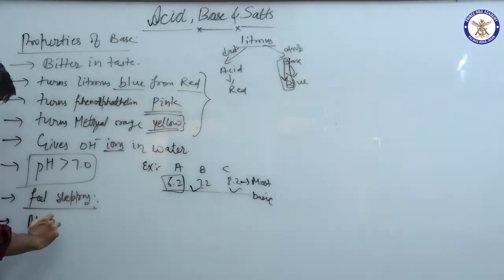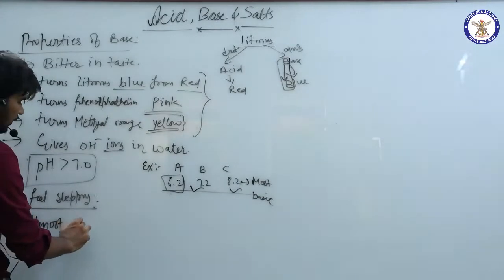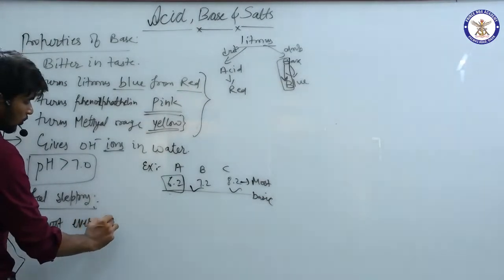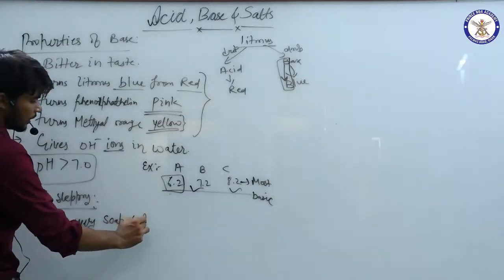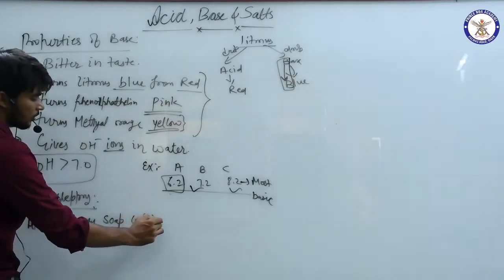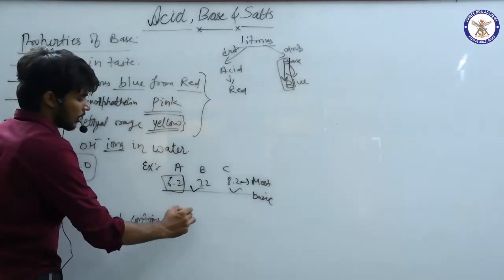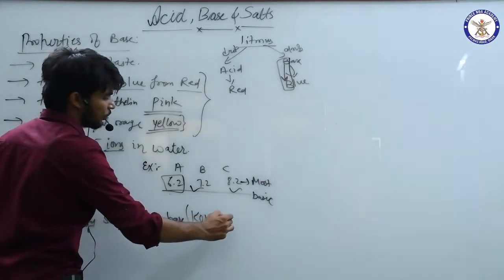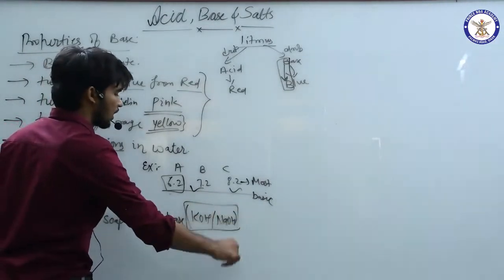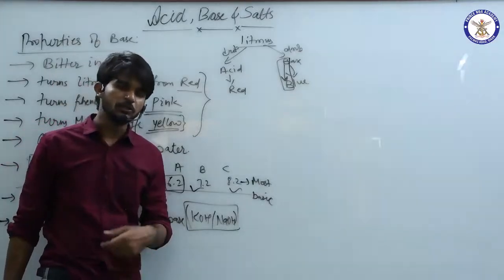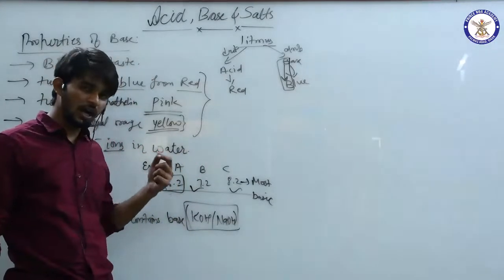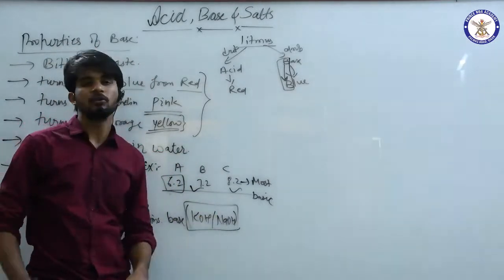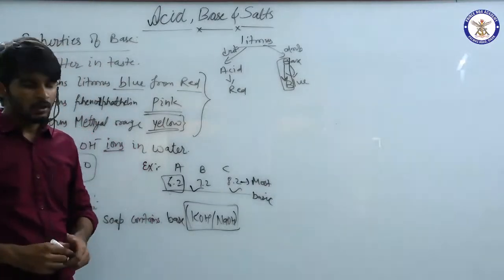Next, almost every soap contains base, KOH, potassium hydroxide, and NaOH. These two bases are majorly found in any soap. It could be any brand. They have to add KOH and NaOH in that. Fine.